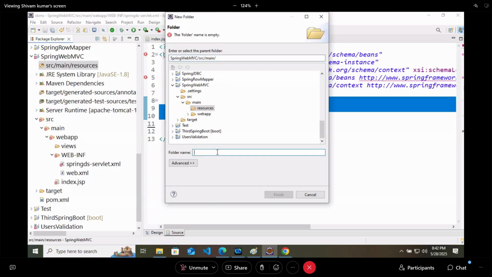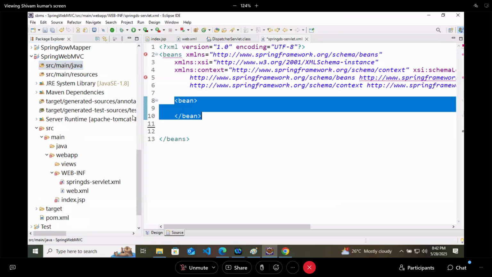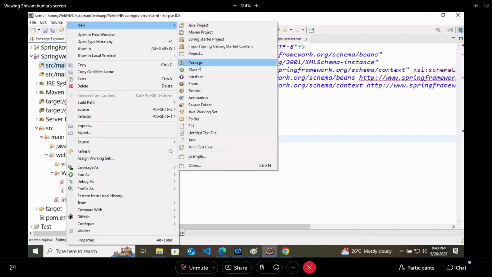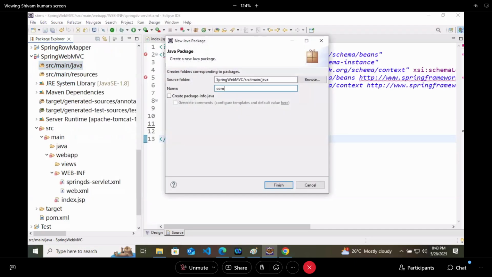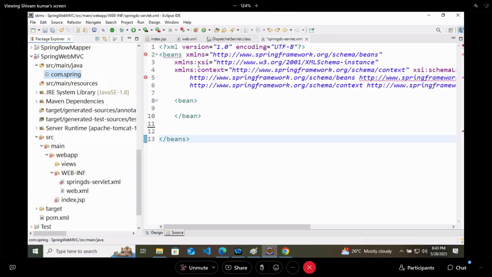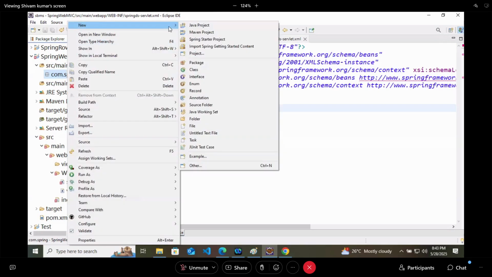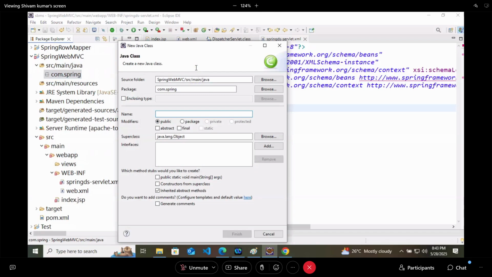Inside it I will create one more package, controller, and inside the controller I will create a class, that is WelcomeController. Simple like this.